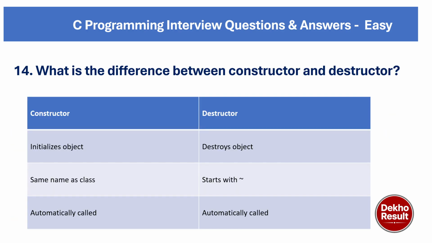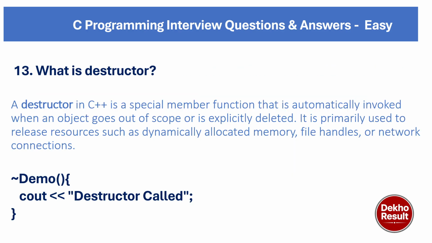Now coming to our next question. Before that, one of the famous examples of a destructor is whenever you are closing browser tabs or any tabs, they automatically close when shutting down the PC. Whenever we shut down the PC, the browser tabs are automatically switched off, or destroyed. The destructor works in a similar way.